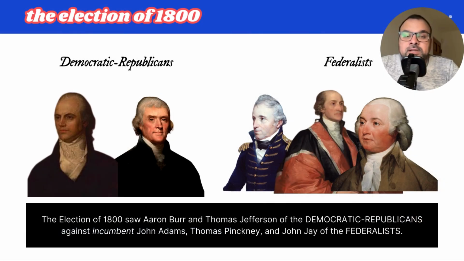So, in the election of 1800, you have 5 different candidates for president. You have Thomas Jefferson and Aaron Burr running as Democratic Republicans, and then you also have John Adams, who is the incumbent president, and Thomas Pinckney, who are running as Federalists.